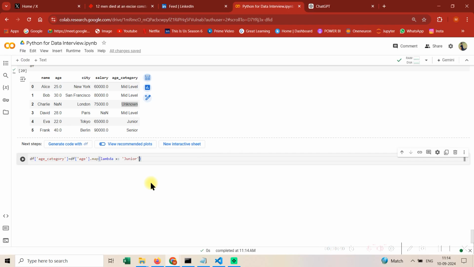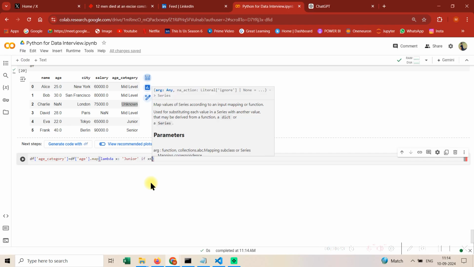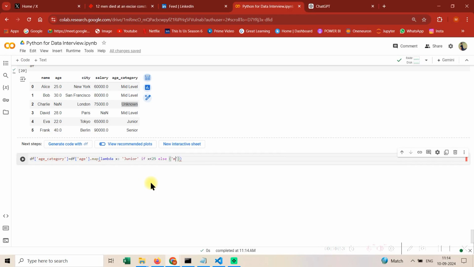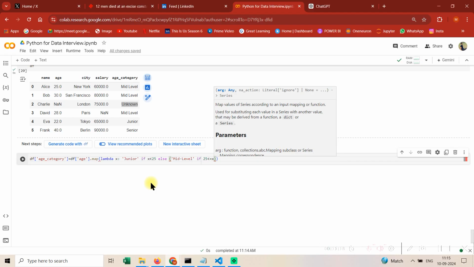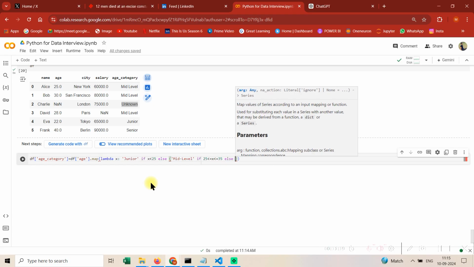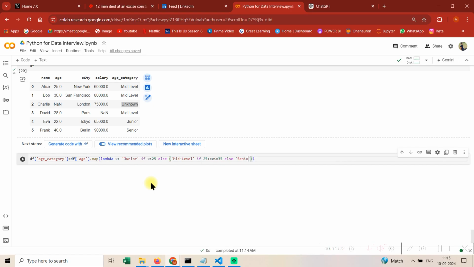if x is less than 25, else mid-level. So guys, this is the good part about Python. It's very similar to English only, but sometimes we miss things because we haven't studied it. Mid-level if 25. So guys, see how I'm creating an inequality. So if I'm saying that if the age is in between this, give me senior,